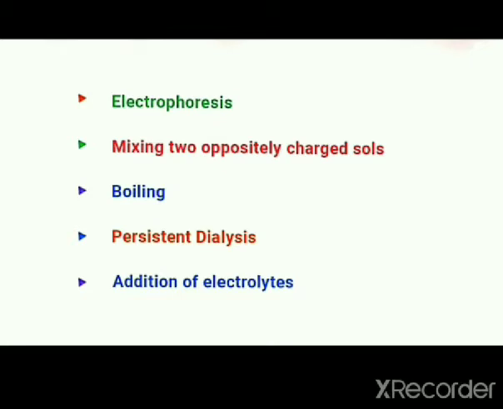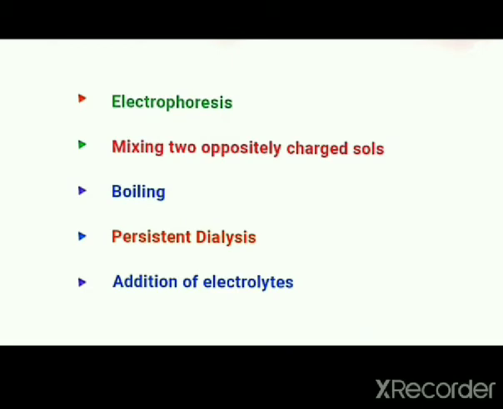Now the third method given is boiling. When the salt is boiled, the adsorbed layer gets disturbed. It is due to the increased collisions with the molecules of the dispersion medium. This will reduce the charge on the colloidal particles, leading to coagulation. Persistent dialysis: you know that the stability of the colloidal solution is due to the presence of a small amount of electrolyte. If the electrolyte is completely removed by repeated dialysis, the salt will get coagulated.